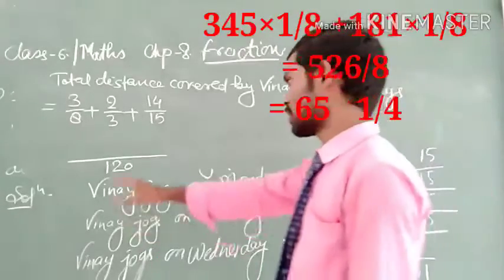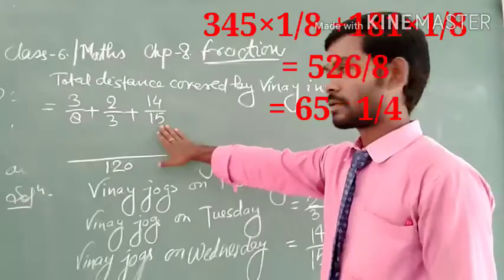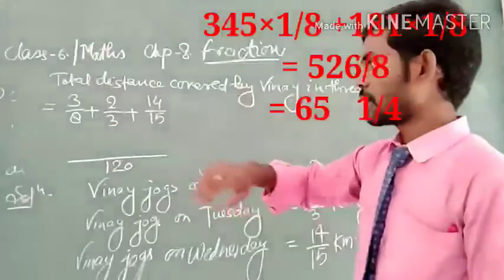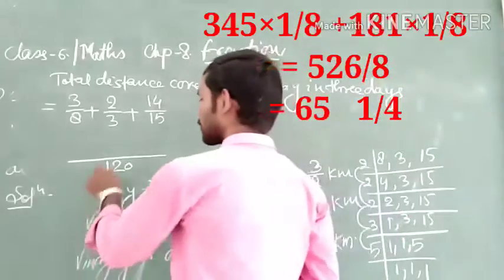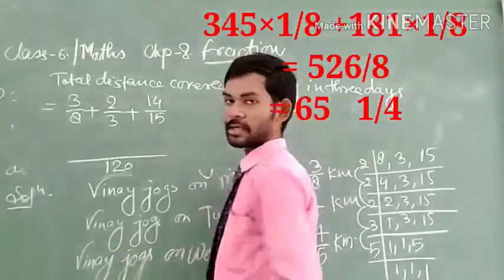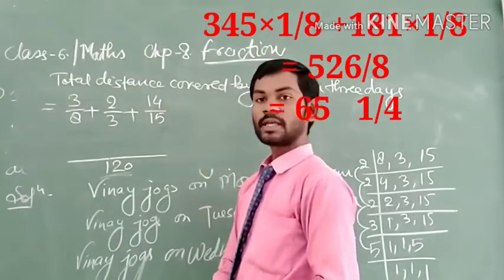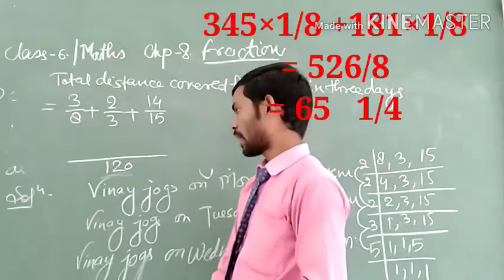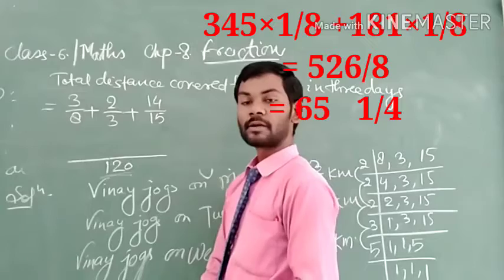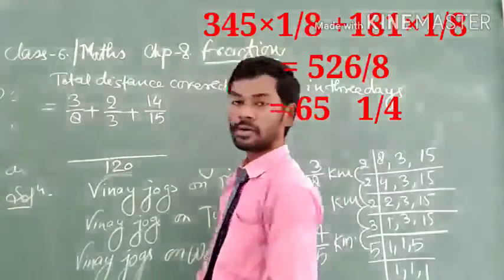The LCM of 8, 3 and 15 is 120. Now divide this LCM 120 by 8, and we find 15.